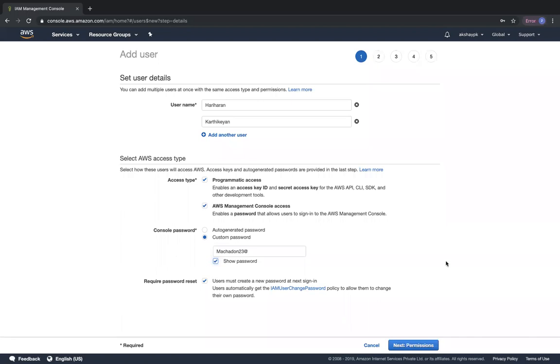So right now we have created two users, given them both programmatic access and management console access, and we have given the custom password. So for the first time that Hariharan or Karthikeyan logs in, they will be using that username called Hariharan and the custom password to log in for the first time. But when they sign in for the first time, they have to change their password immediately. Okay, we will see how that works out.